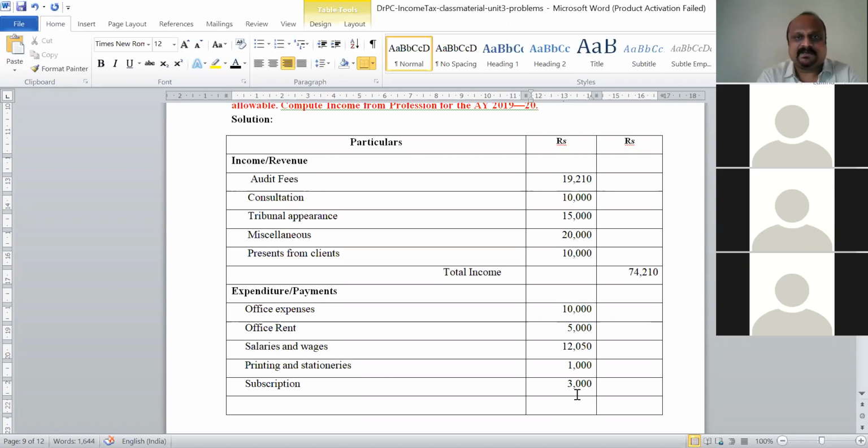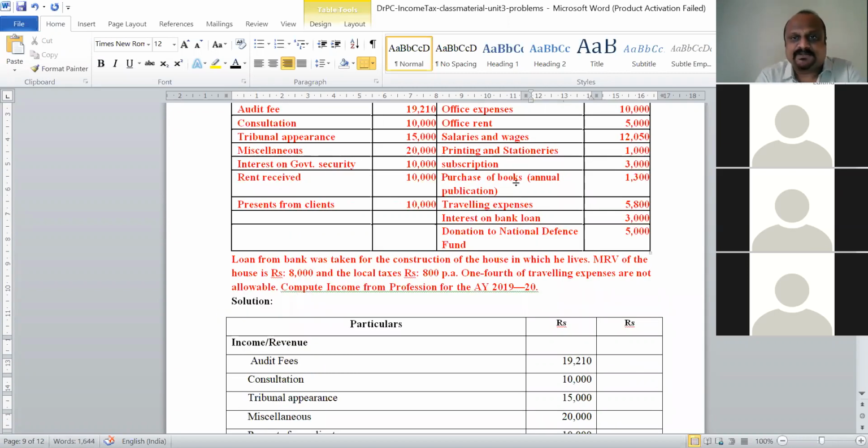The next one now, purchase of books, annual publication. In the profession of a medical doctor also, we have seen that books become part of an asset which he is going to use for a longer period of time. So on purchase of books, we cannot consider the entire amount as expenditure, but we have to consider the depreciation on this. Books become a part of the asset, and on an asset there is depreciation.